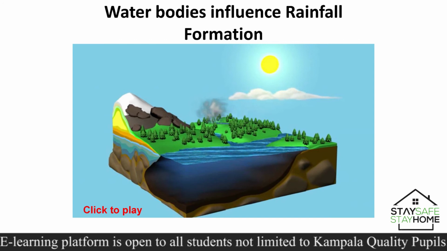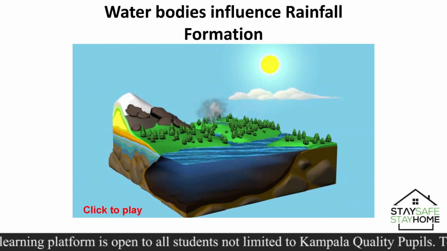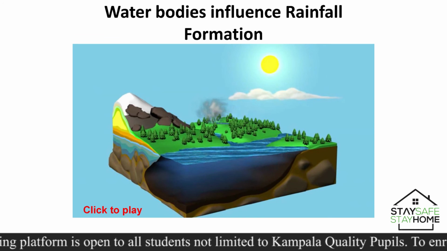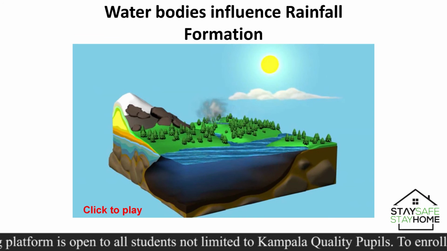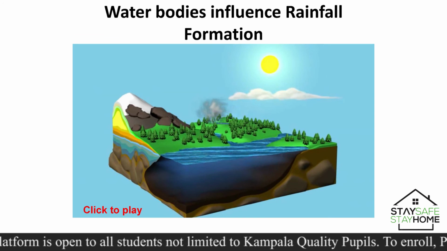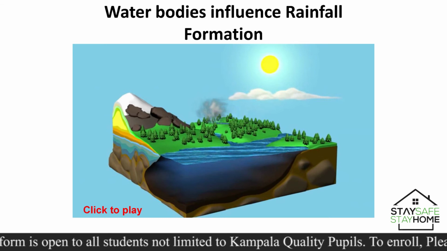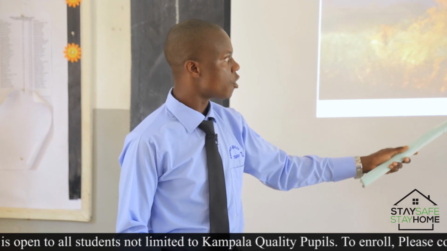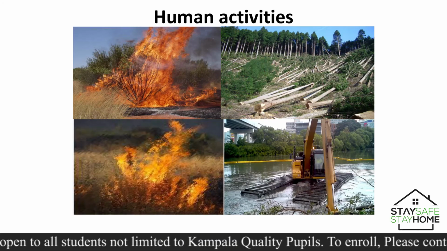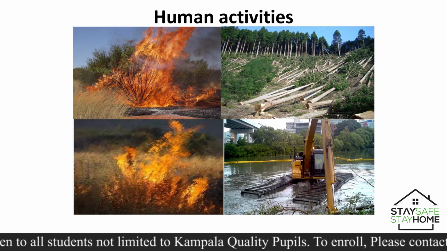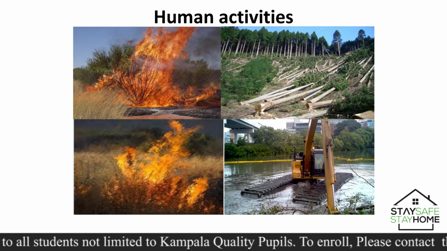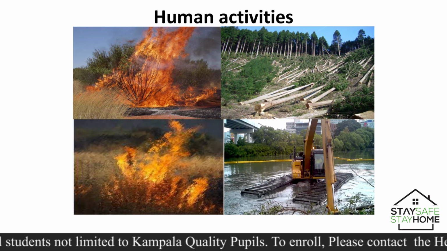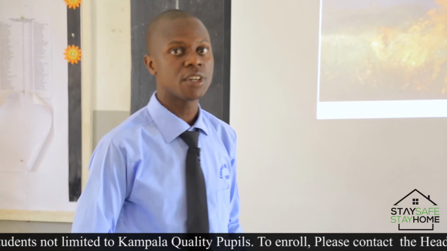Let's continue. I hope everyone is okay. Human activities. Who can tell me what is taking place just here? You can realize that there is bush burning going on. Then we have some deforestation taking place. We have here road construction taking place. All these can either encourage the growth of vegetation or the destruction of vegetation. And you know very well vegetation helps in the formation of rainfall.